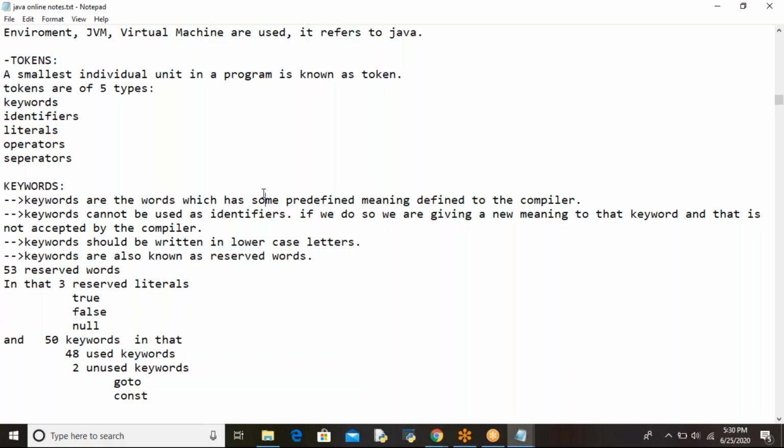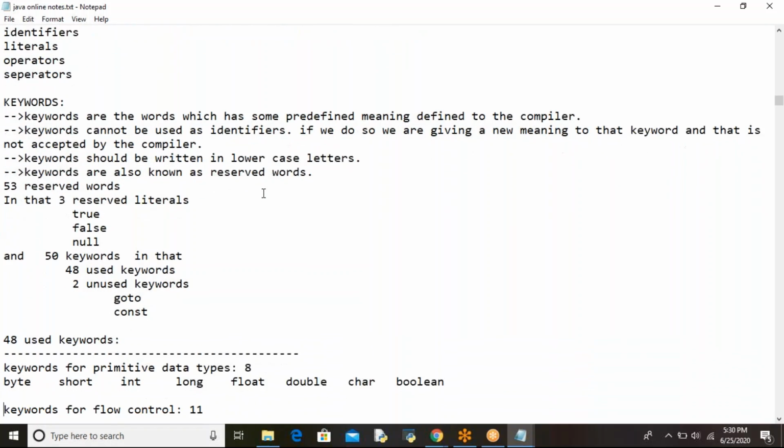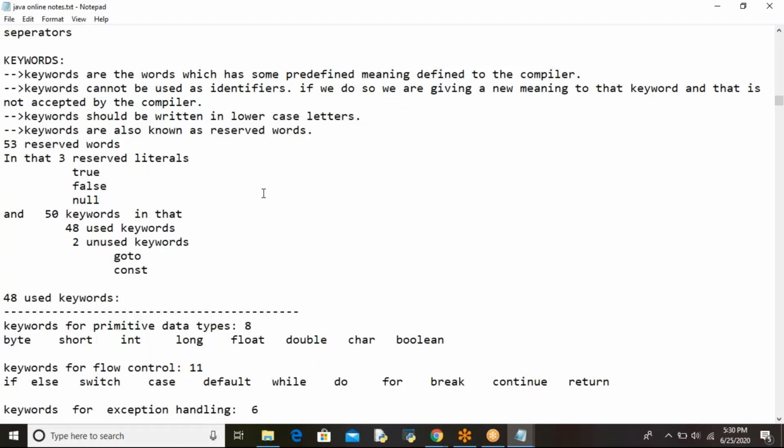That means it's a rule. You should write all the keywords in lowercase letters only. And these are also known as reserved words, because already those are reserved for some purpose, right? Actually, in Java, we have 53 reserved words available. In that, 3 reserved literals are there.